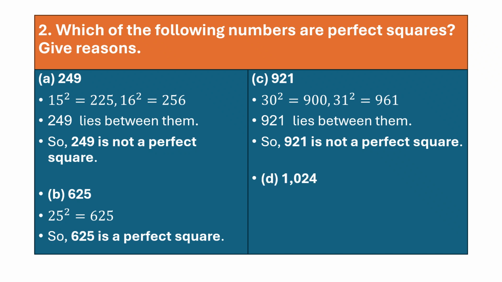Let's take next number, 1024. So now again you have to take your square table, the calculation which you have calculated. So 32 square is what? 1024. So is it a perfect square? Yes, 1024 is a perfect square.